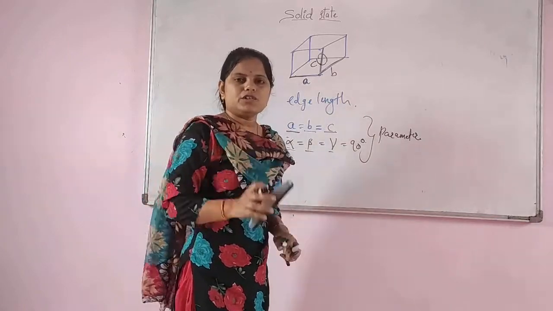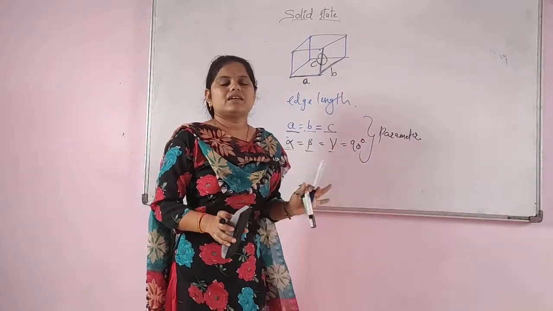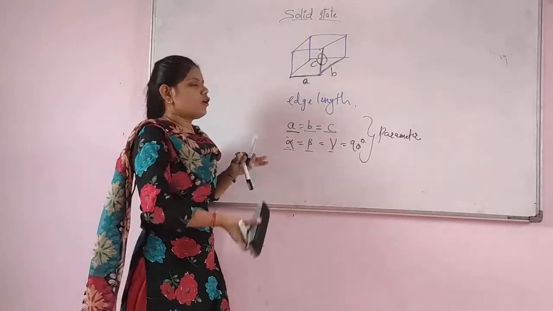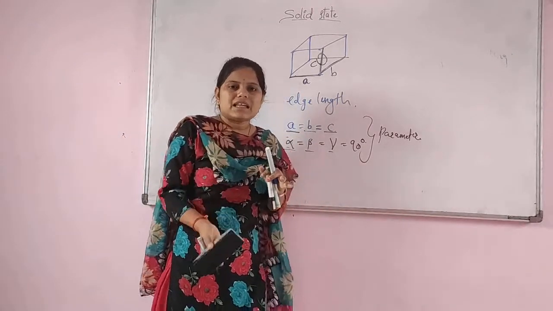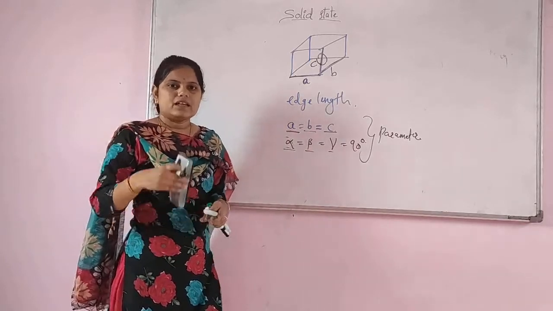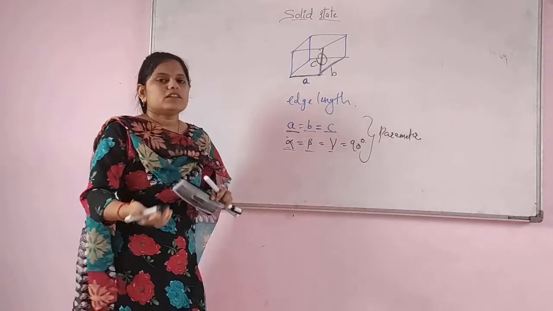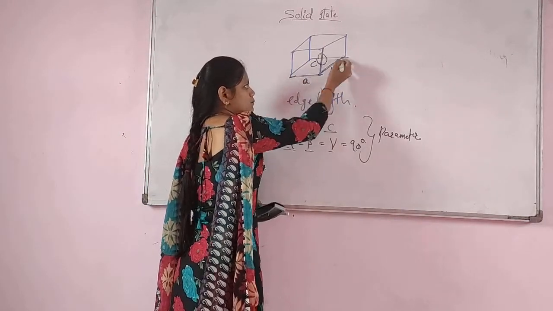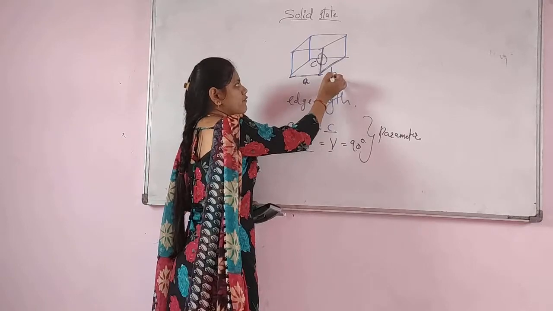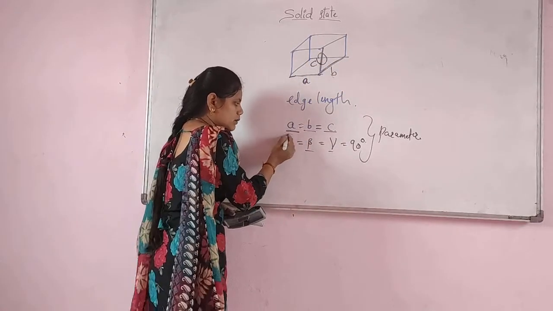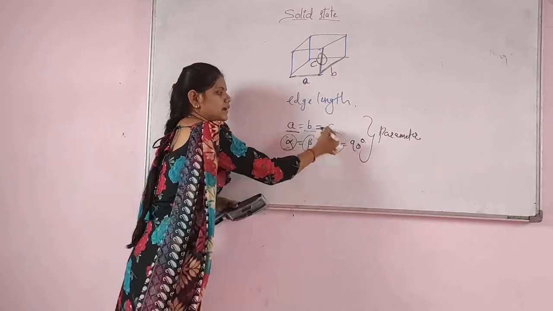So this is about the unit cell. You only have to consider that the unit cell is the smallest 3D repeating structure in the crystal lattice, and the edge lengths of the unit cell are decided by A, B and C, that is length, width and height. Also there is an angle, denoted by alpha, beta and gamma.